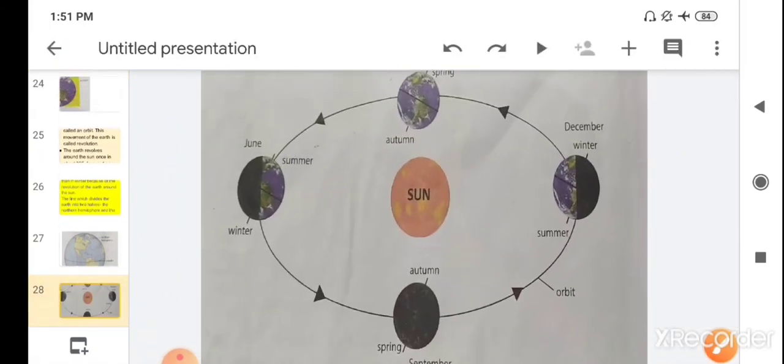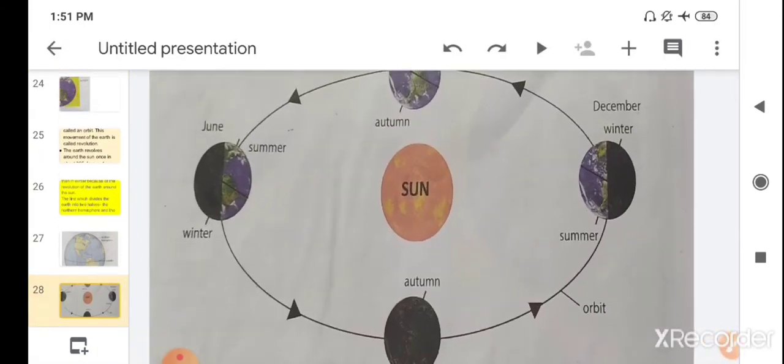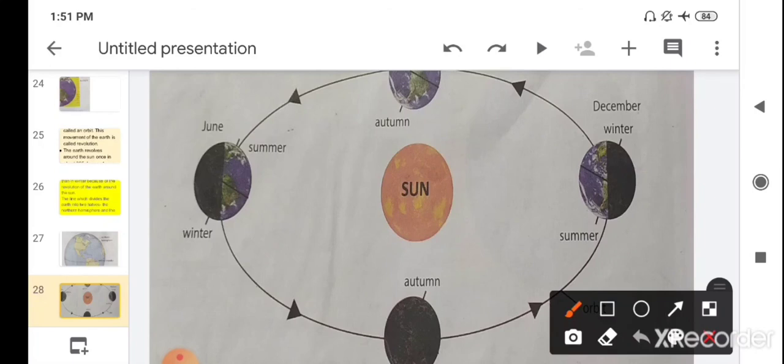If you see the picture here, you can see the north pole is towards the sun. So in the month of June it has the summer season, and the southern hemisphere is having winter. When it moves here, you can see now the season changes. Now it has an autumn season. Now when the earth revolves around the sun and changes its position, the north pole is tilted away from the sun, and the southern hemisphere is towards the sun.